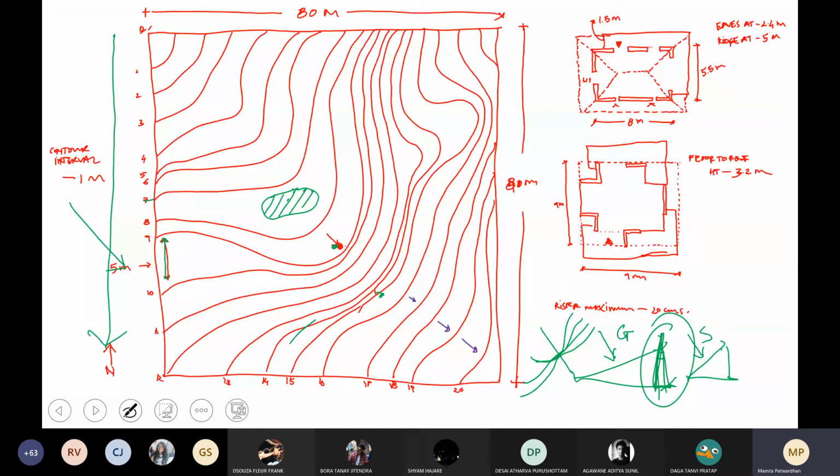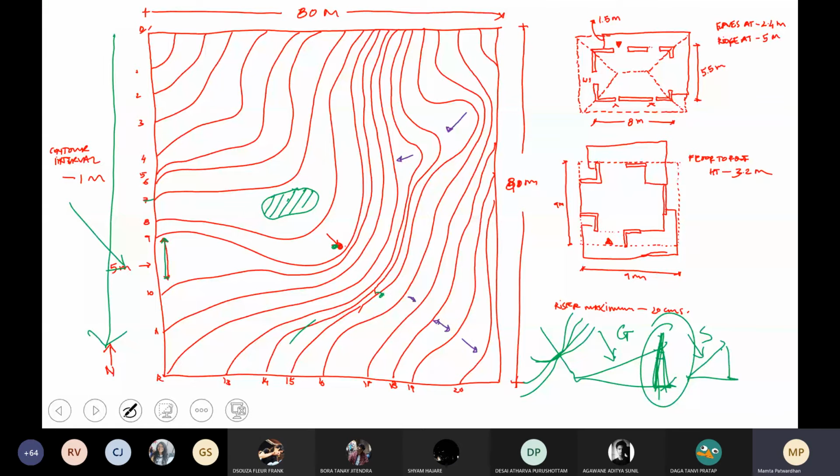Can you sense it? Because of the nature of the land contours, there is a gentle valley formed over here also. So in fact, this also will put water down in this direction. Water will move in this direction also. This, of course, is a steeper valley. Yeah, this you can make out is a steeper valley.